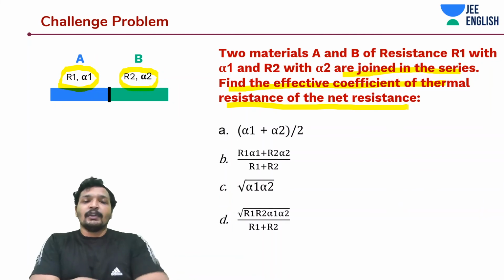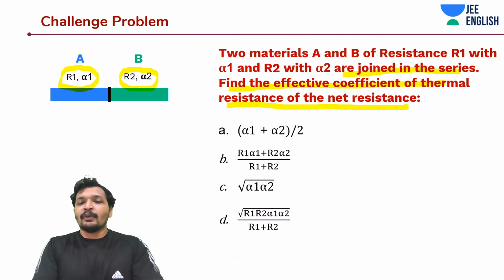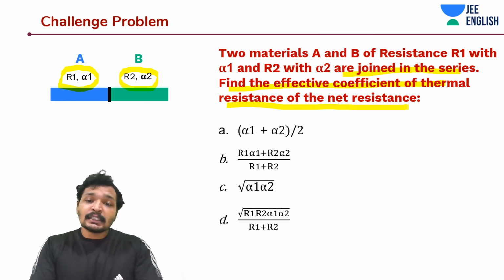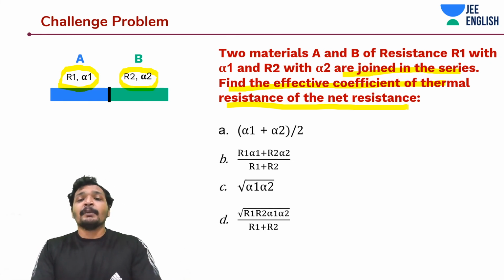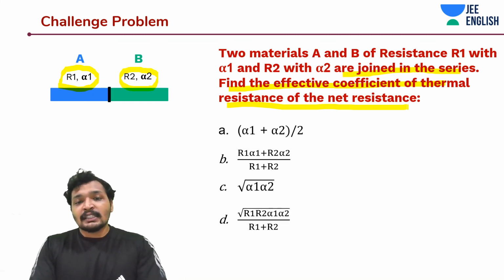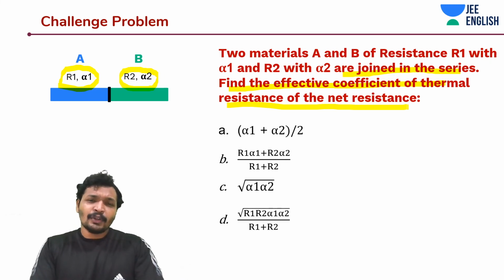We just spoke. One thing you can do is directly do R1 plus R2 to find out the net resistance. But what are they asking us? The effective or net coefficient of thermal resistance of the net resistance, or the series resistance combination. So what would you do?